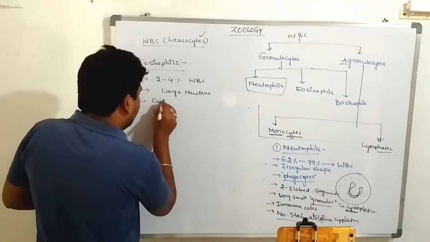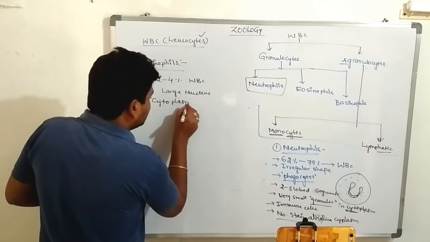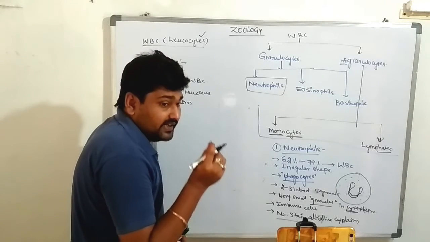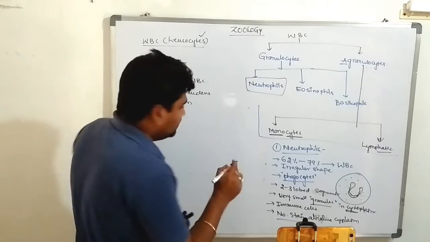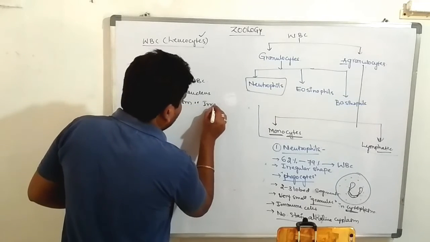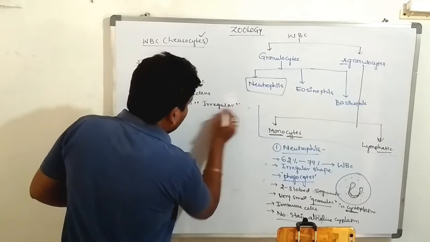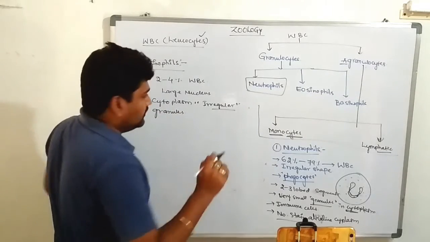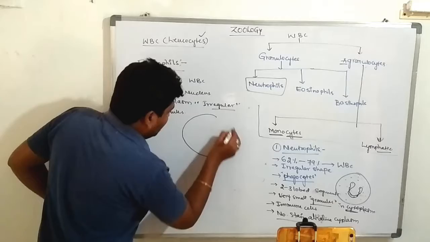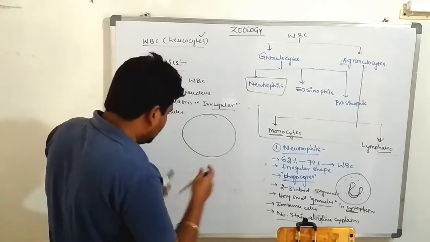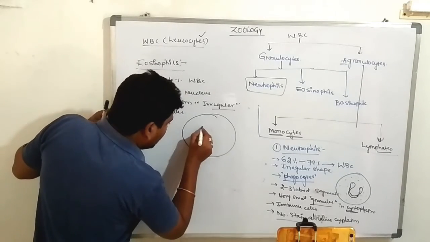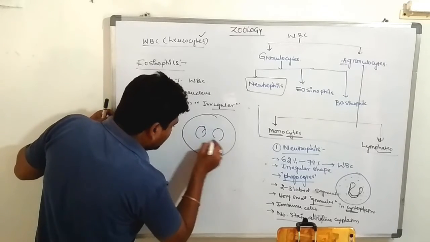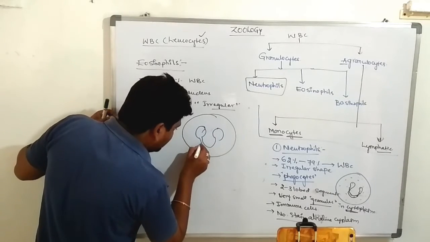The cytoplasm contains irregular granules. Note down, irregular granules are there. Let's see the diagram. This is the eosinophil. In this eosinophil, there is a very large nucleus.